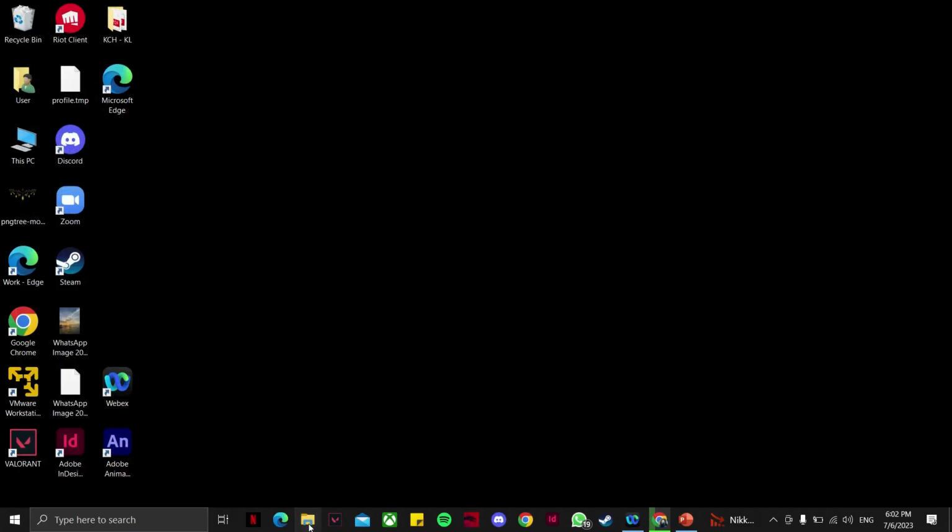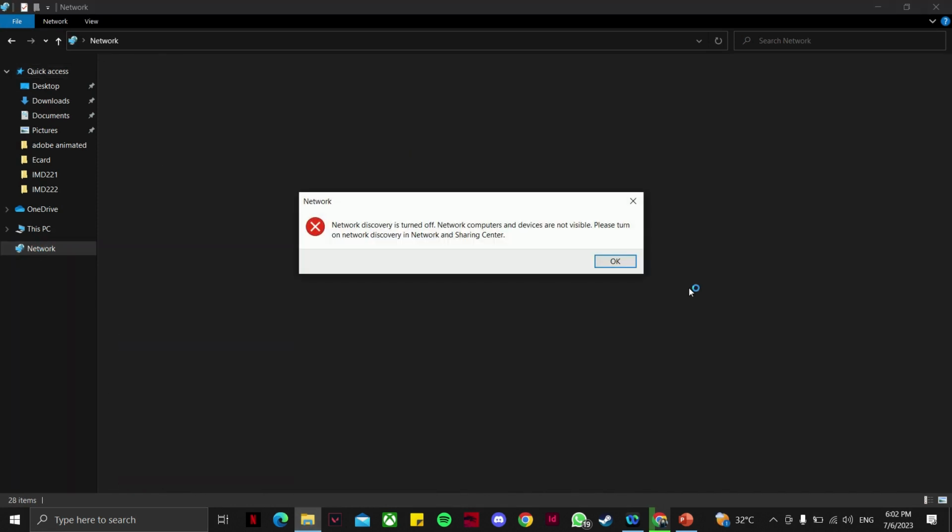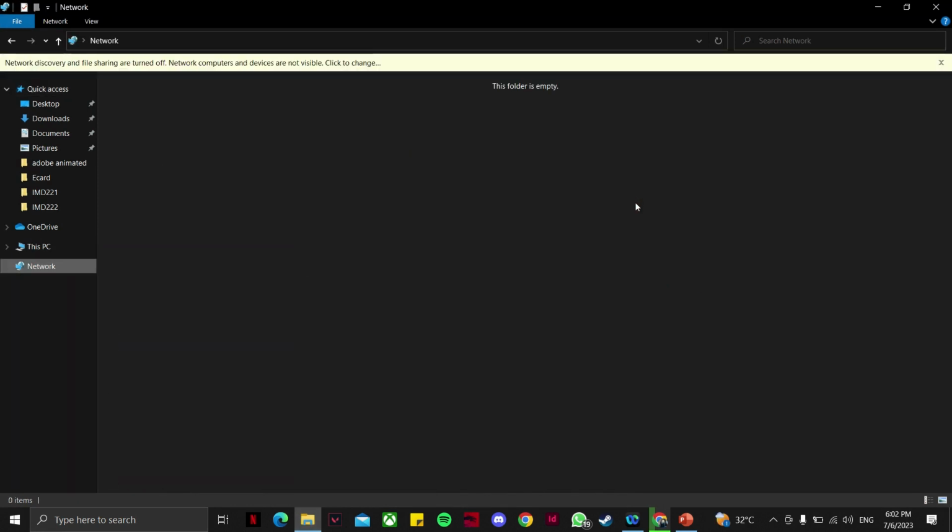First, you need to go to File Explorer. Go on network. Okay, network is a collection of computers, servers, mainframes, network devices, peripherals, or other devices connected to allow data sharing. For instance, the network is the internet, which connects millions of people all over the world. Next, let's proceed to the document.